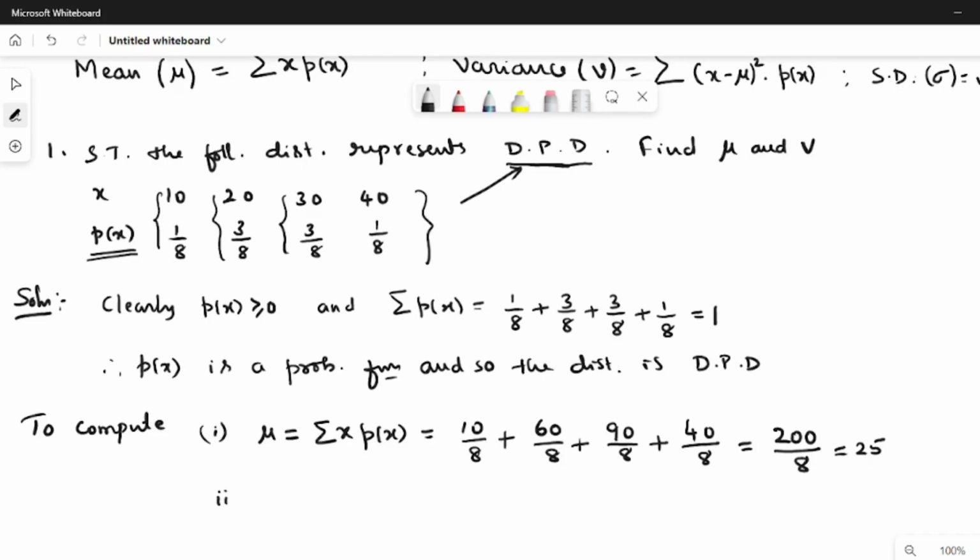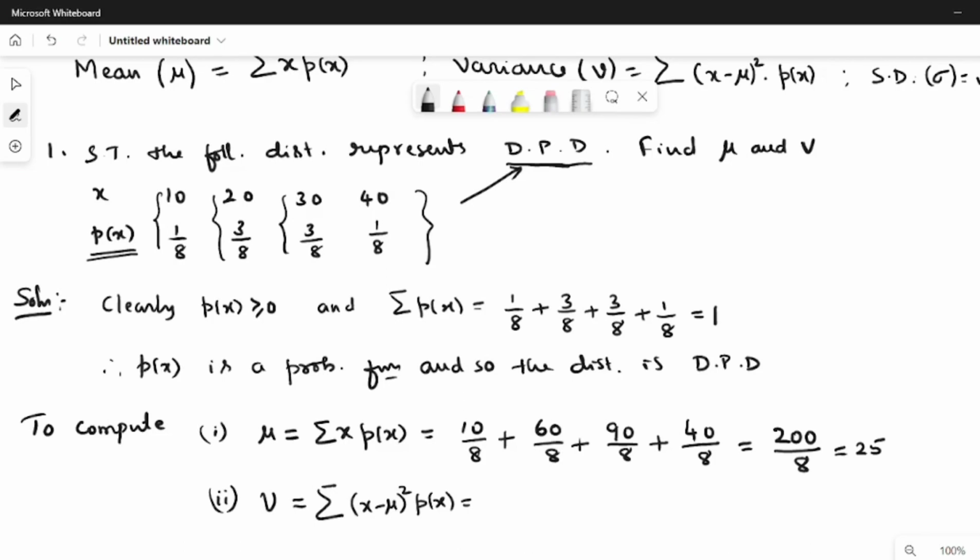Next, I have to compute variance. Variance is given by V, equal to the formula summation x minus mu whole square into p of x. That means from each value of x, you have to subtract 25, that is mu, then square, then take the product with p of x, finally take the summation.